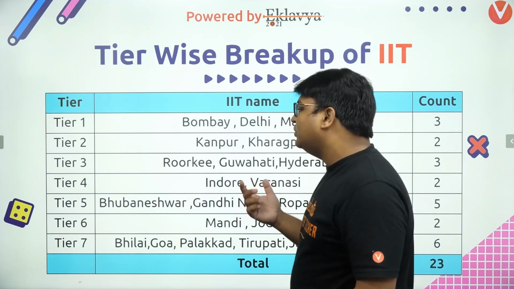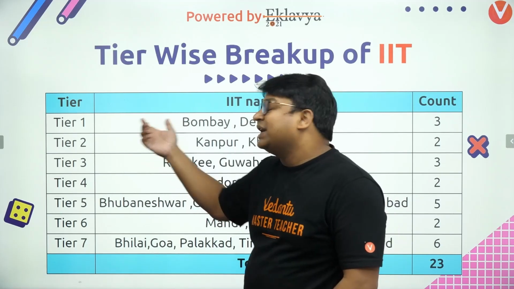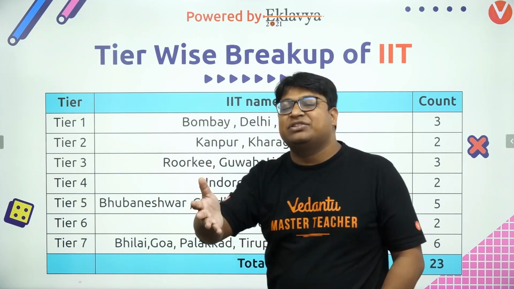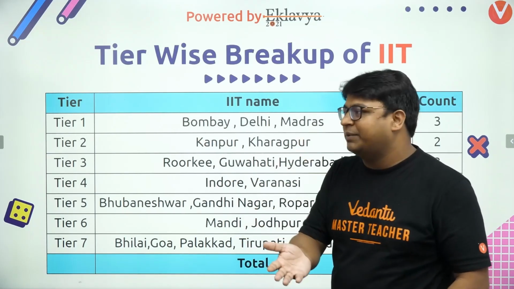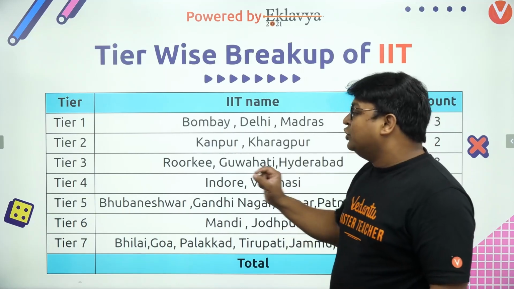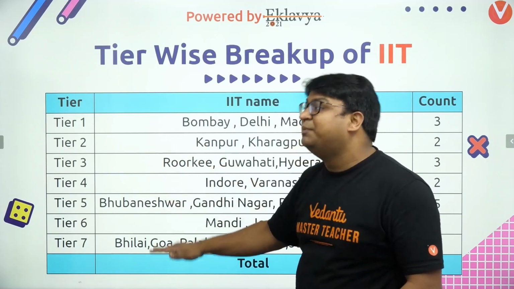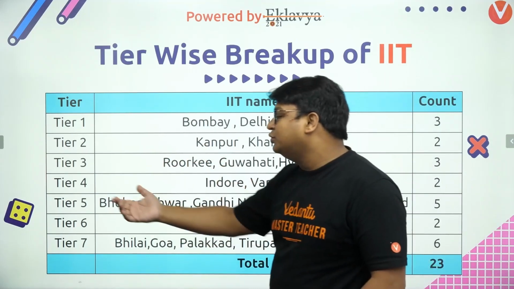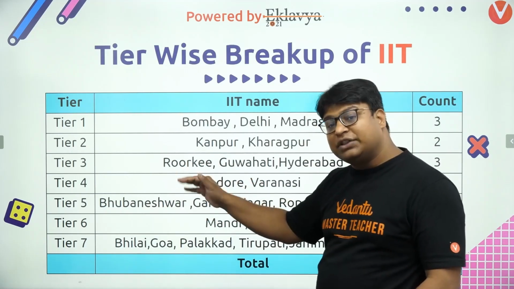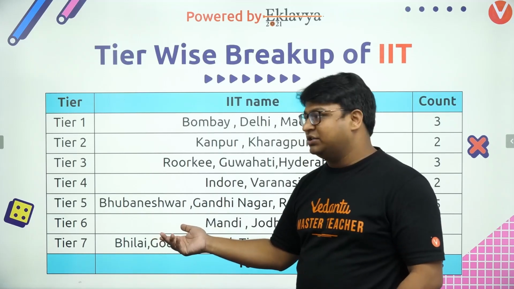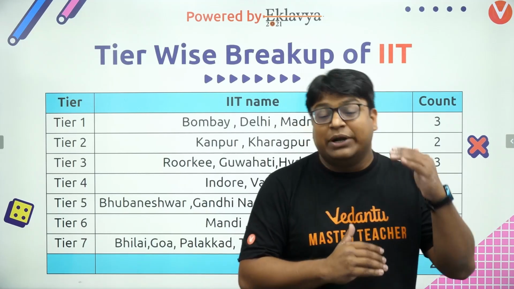See, if I know what tier I am getting, for example, it may just happen that I have a rank in which I cannot get tier 1, then why would I spend energy in arranging these 3 colleges? That which one is better, Bombay or Delhi? When I'm not getting these colleges, what's the point of spending time here? So generally you will probably get a specific tier. You will be eligible for a specific tier and the tiers below that. But I'm pretty sure that you would not want to get a tier 5 college if you are getting a tier 4 college. If you are getting a tier 4 college with a good branch, why would you ever prefer a tier 5 college?